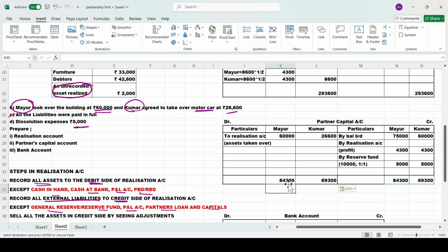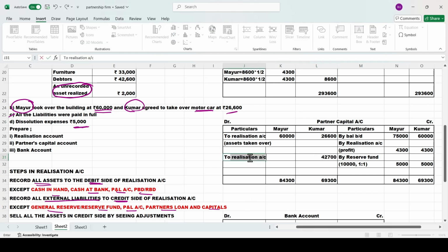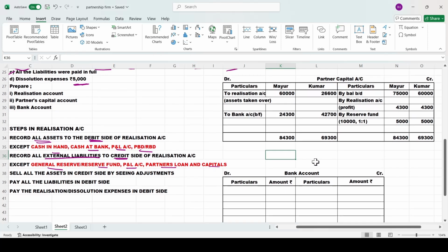Now from 84,300, you minus this 60,000, which comes to 24,300. From this 69,300, you minus this 26,600, which comes to 42,700. This should be written as to bank account. You have to pay, in the bracket we'll write B bar F. B bar F stands for balancing figure. You have to pay 24,300 to Mayur, 42,700 to Kumar. That's all for partners capital account.